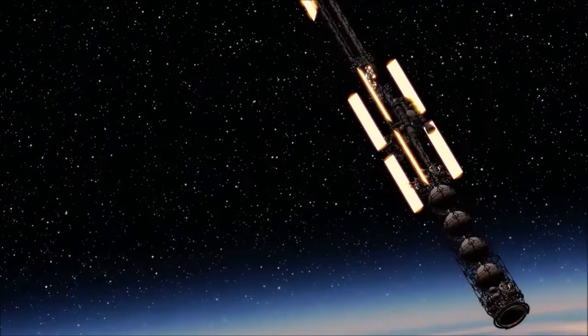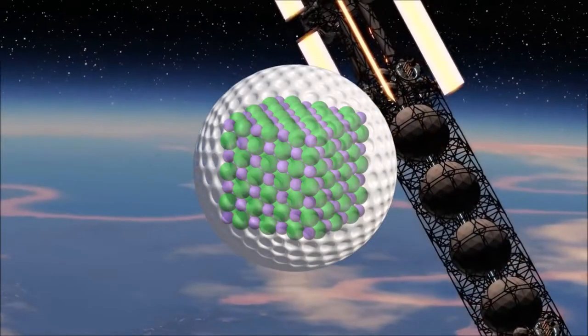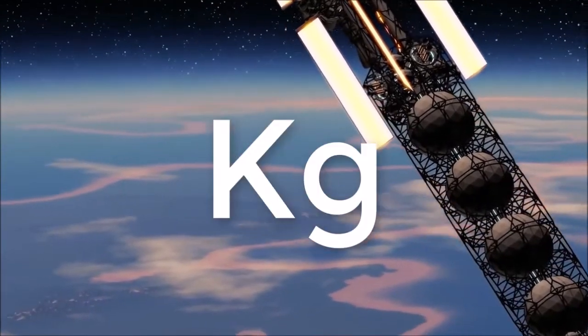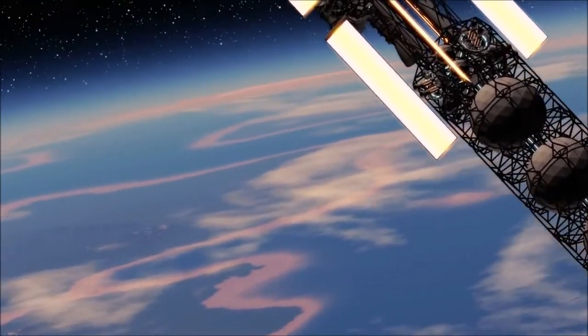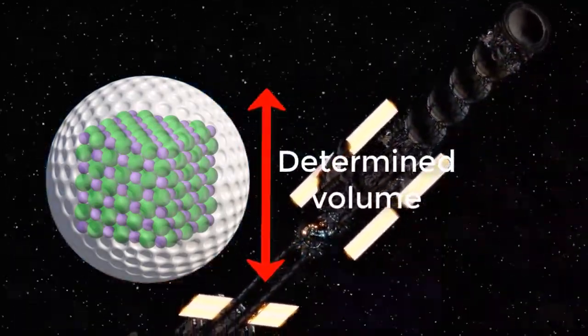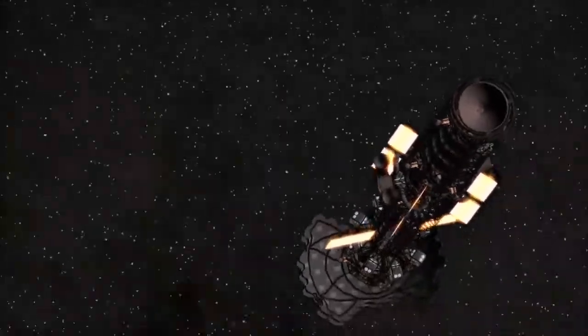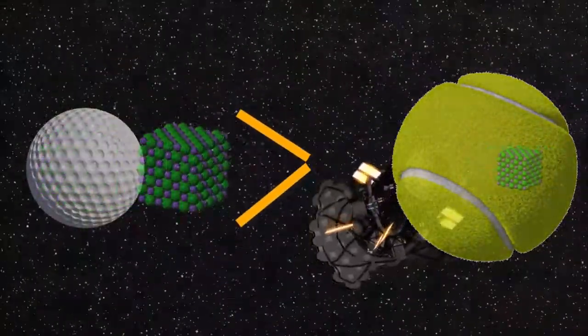I don't understand. What is the mass? And what does it mean that an object is more dense than other? The mass of an object is the quantity of matter that is in it, and its unit is a kilogram. Then there is the density, which is the quantity of matter in a determined volume of an object. A denser object has much more mass in less volume or size. That's why we said that the golf ball is more dense.